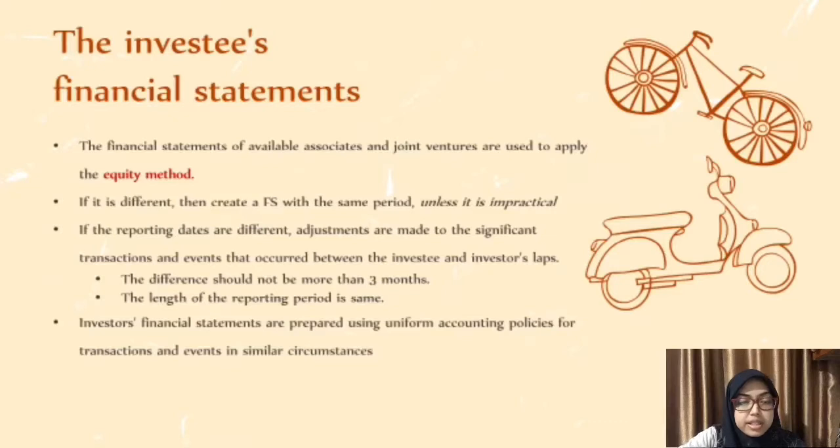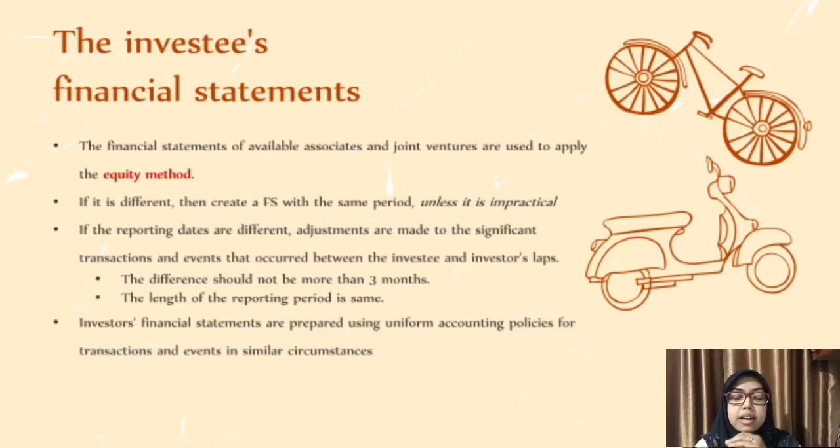This is the investee financial statement. The financial statement will be available. Associates and joint ventures are used to apply the equity method, and if the reporting dates are different, they have to make the financial statement with the same period. And if the reporting dates are different, adjustments are made for significant transactions and events that occur between the investee and the investor.